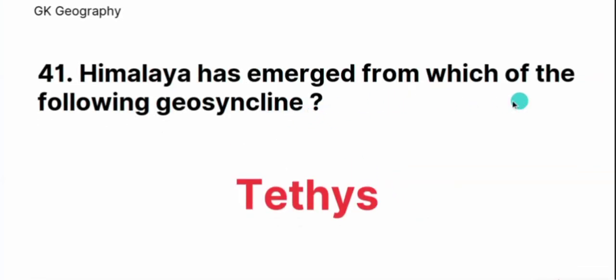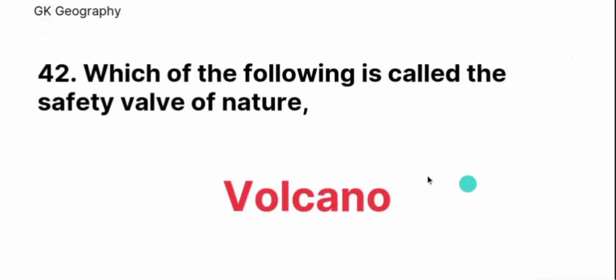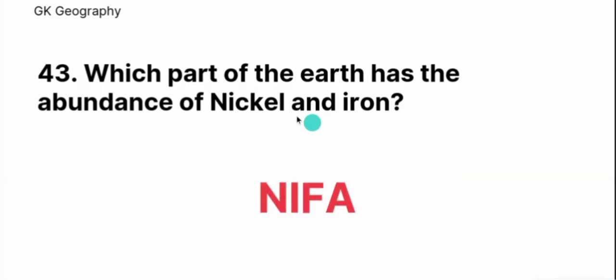Himalaya has emerged from which of the following geosyncline? Tethys. Which of the following is called the safety valve of nature? Volcano. Which part of the earth has the abundance of nickel and iron? NiFe.